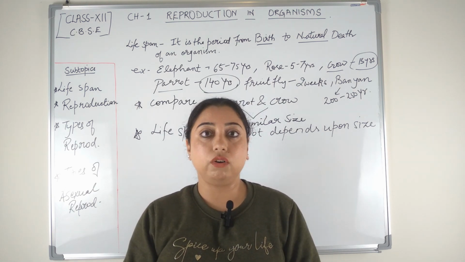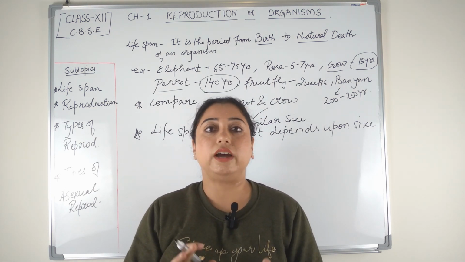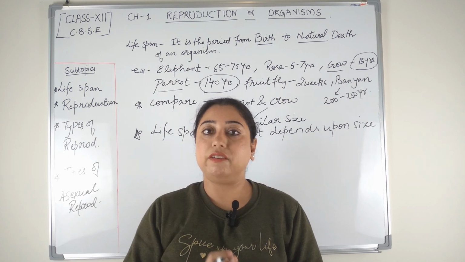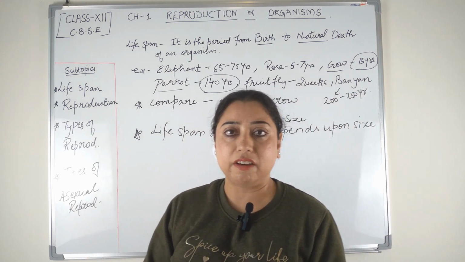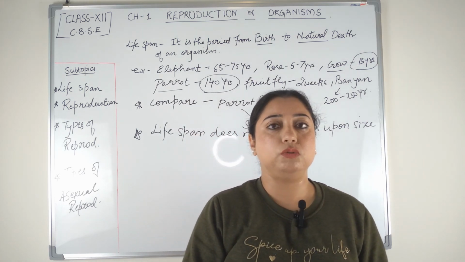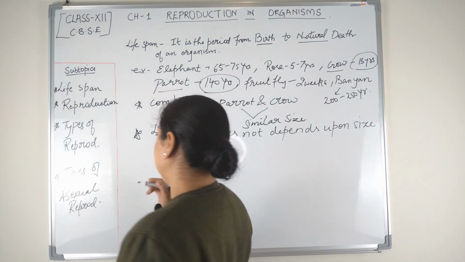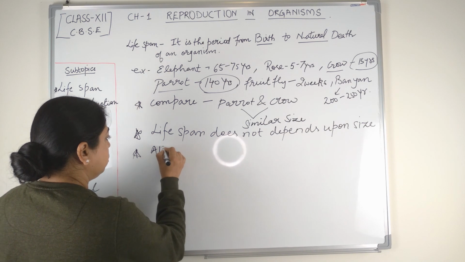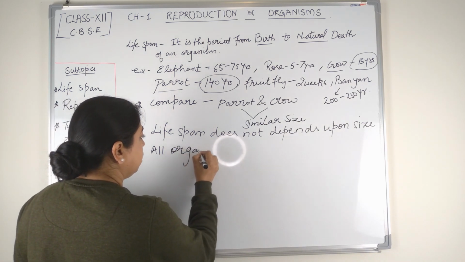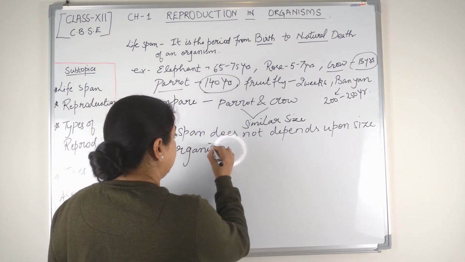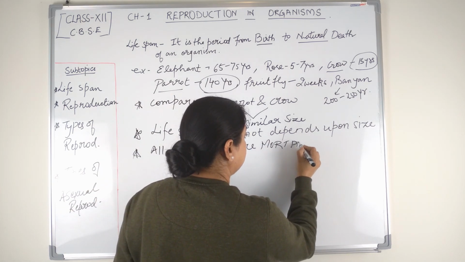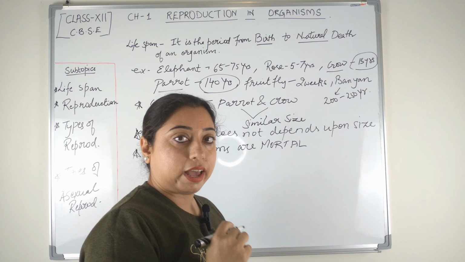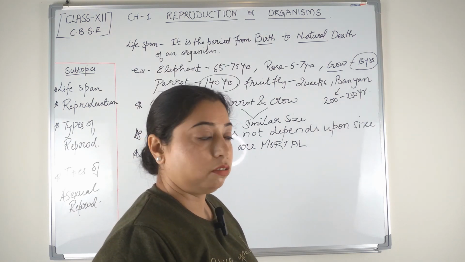So friends, till now it is confirmed that death is certain and every organism has to die one day. So we can call every organism or individual as mortal. All organisms are mortal. Why is every organism considered as mortal?